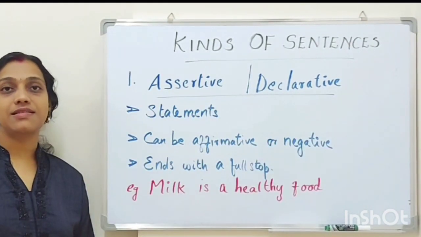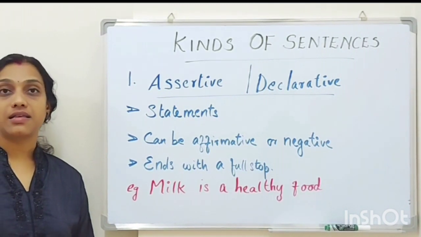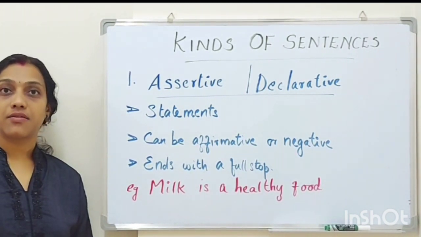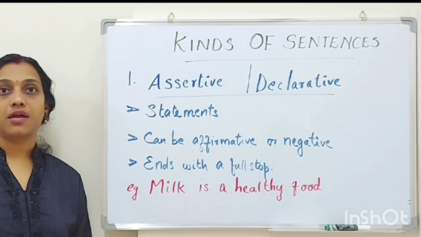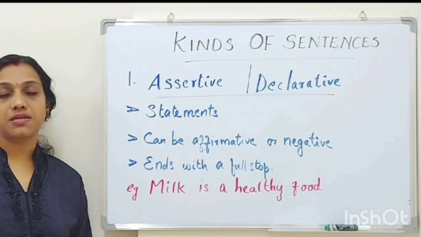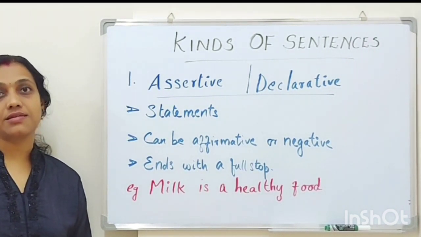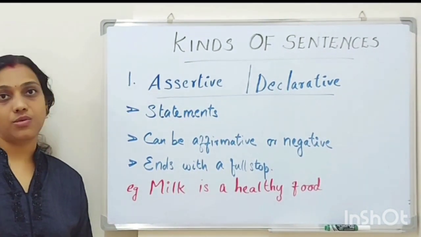The first type of sentence, that is assertive sentence. What is the speciality of assertive sentence? Assertive sentences are statements. The sentence that appears in the form of a statement. It will be telling something about somebody or something. Such statements are known as assertive sentences. Now it always starts with a capital letter and ends with a full stop.